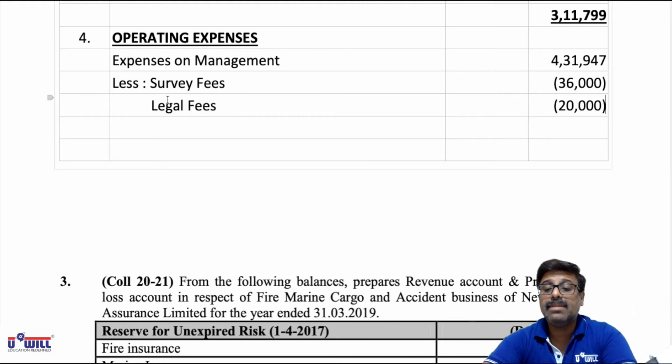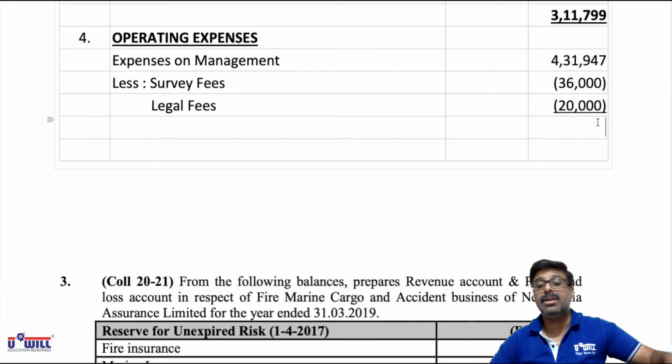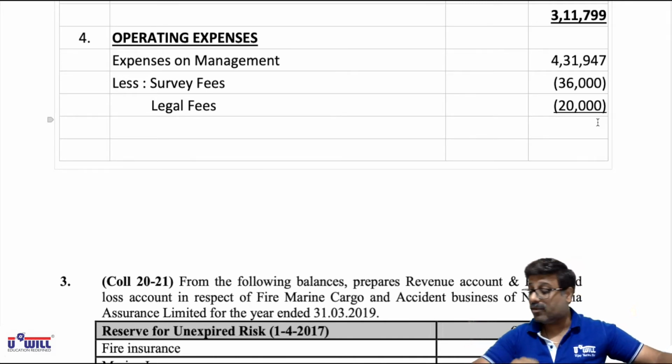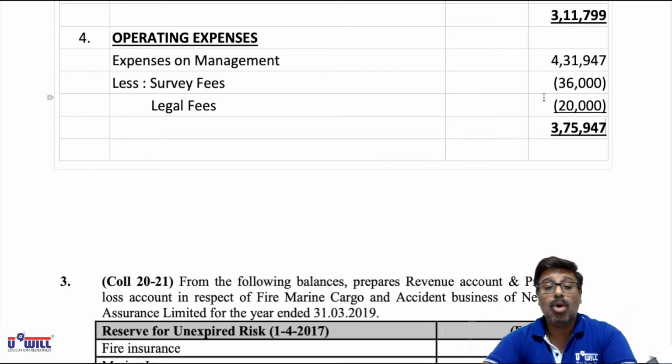All the items marked as O are taken into consideration. Now total of operating expenses that will come in the revenue account will be 431,947 minus 36,000 minus 20,000, that is 375,947. So all the schedules are made.